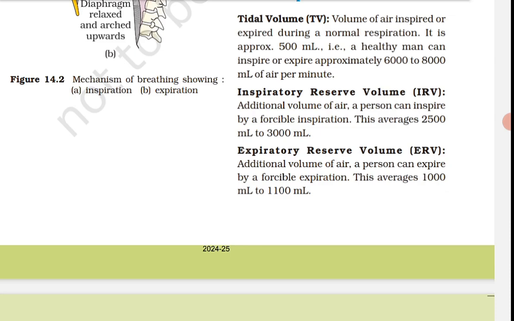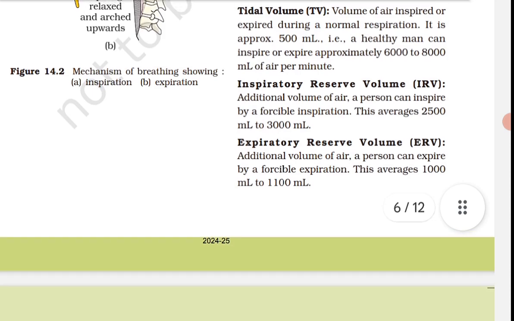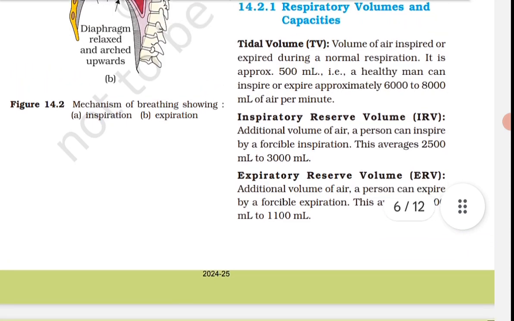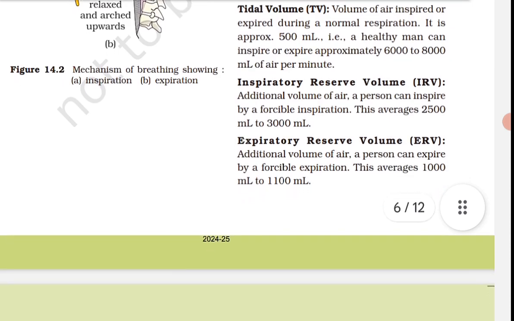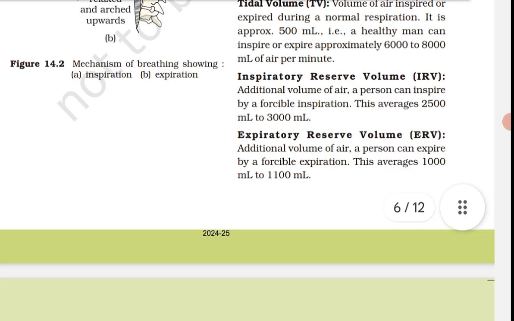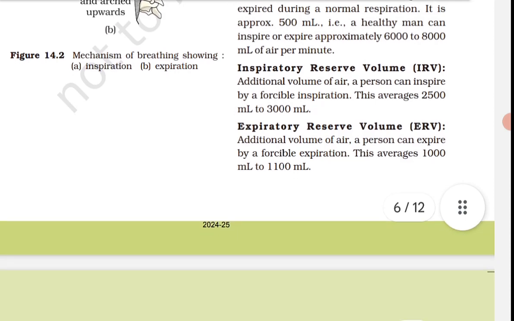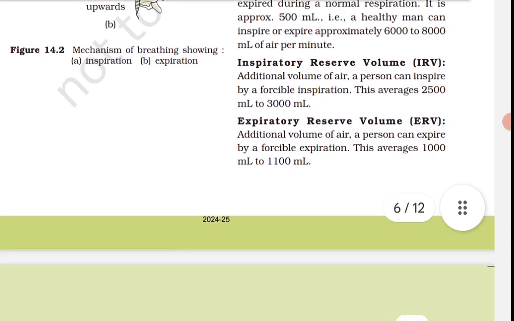Relaxation of the diaphragm and the intercostal muscles returns the diaphragm and the sternum to their normal position and reduces the thoracic volume and thereby the pulmonary volume. Understood?